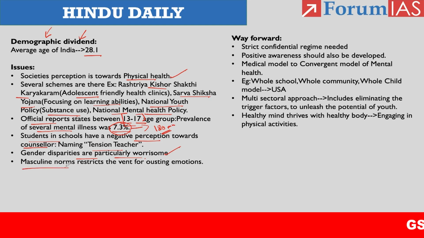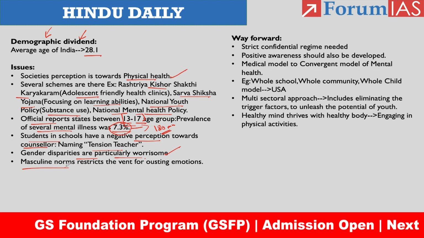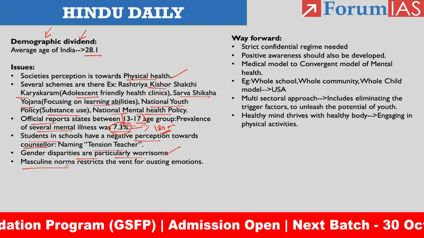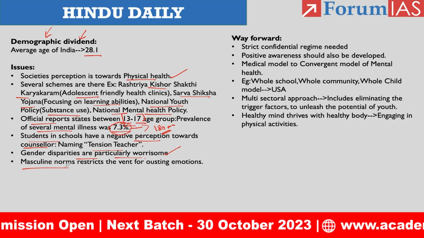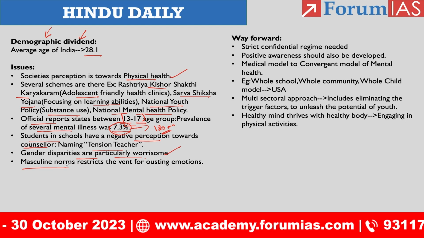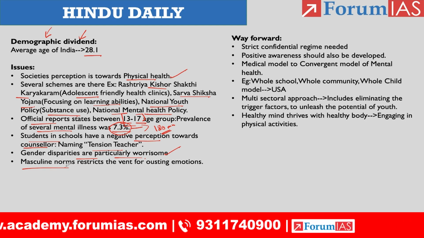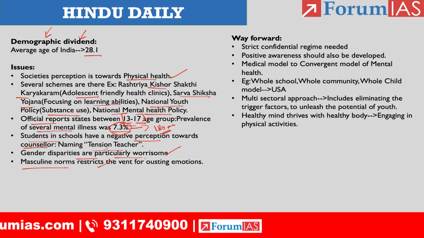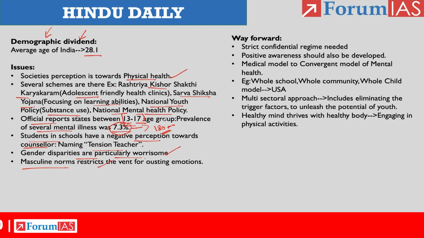Then lastly, the masculine norms. They restrict the vent for outing emotions. If you are a boy, generally parents, relatives and friends tell you that if we are male, then we are not supposed to show emotions, right? We are not supposed to weep or cry, like that people tell us, right? So if we restrict the emotions, it will create a mental trauma indirectly. Okay, so this is the last issue we are having, and they have provided certain key measures that the government and the society are supposed to take.